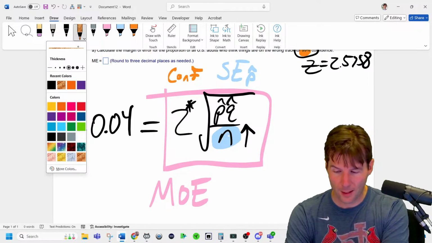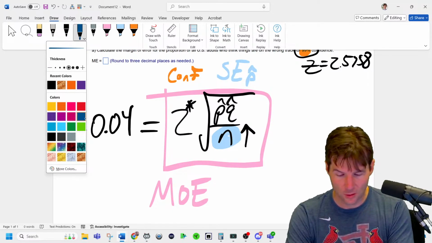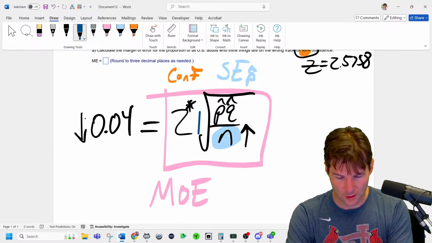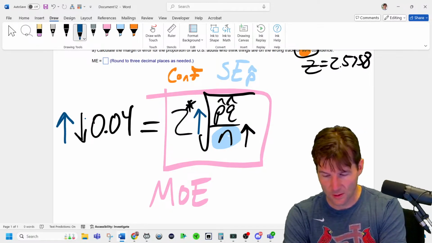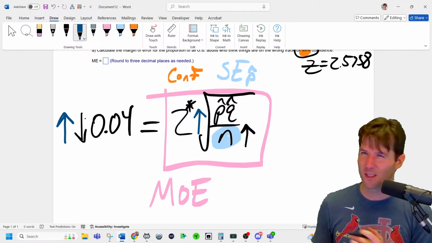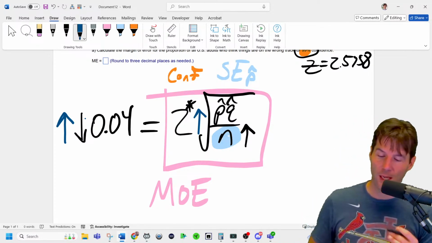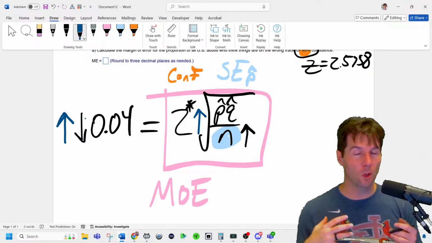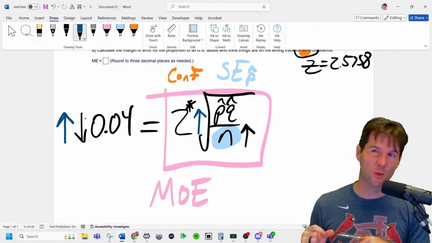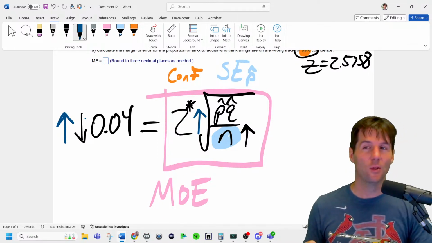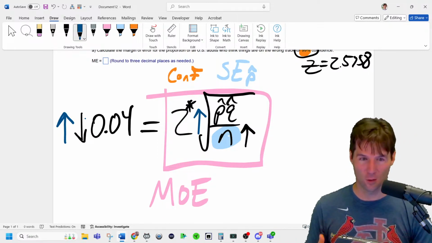To counterbalance that, you would need to go to the z-score and increase it, because the 0.04 is staying fixed. It's kind of a weird question. I don't love it. No test question technically does it. But if n were to increase, the margin of error would get smaller.